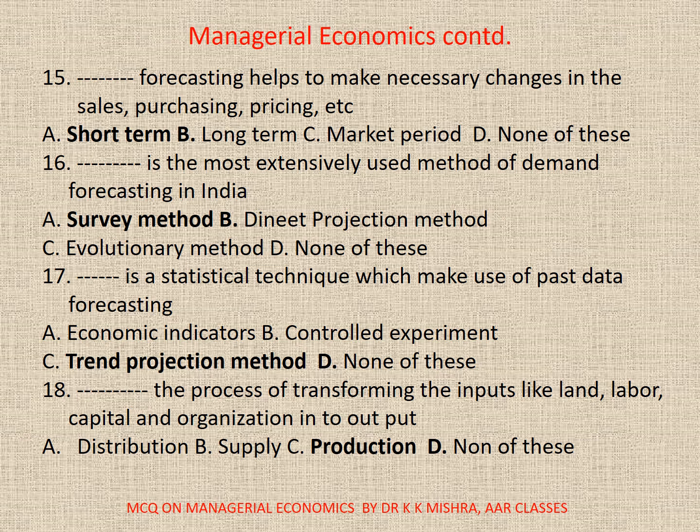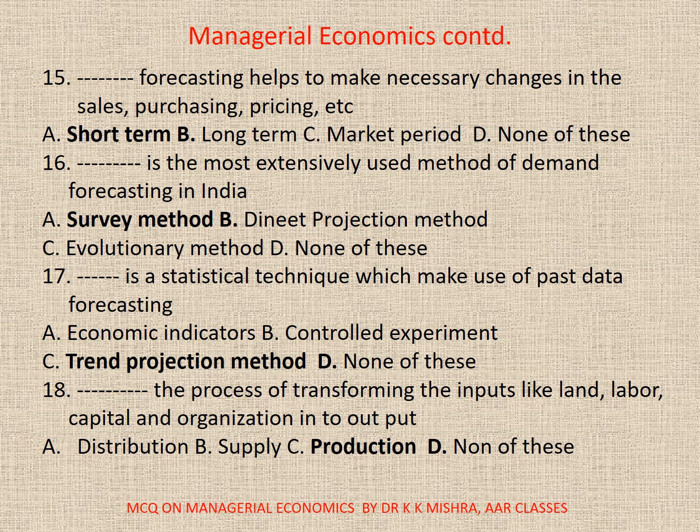Survey method. 17. Dash is a statistical technique which makes use of past data for forecasting. A. Economic indicators, B. Controlled experiment, C. Trend projection method, D. None. Correct option is C, trend projection method. 18. Dash is the process of transferring the inputs like land, labor, capital and organization into output.